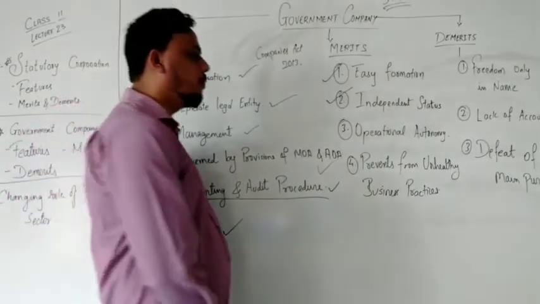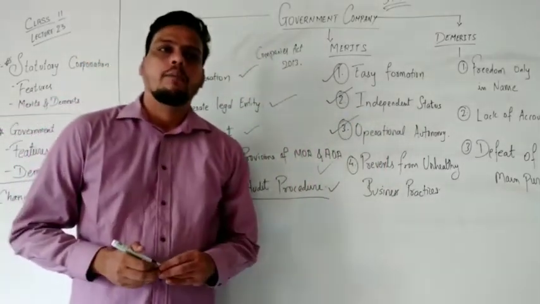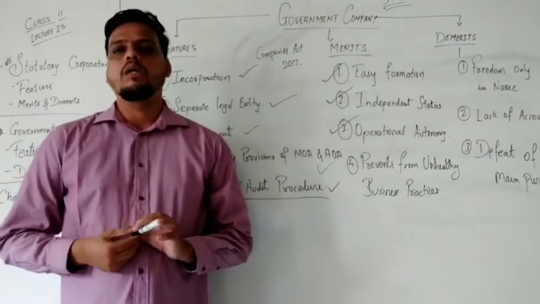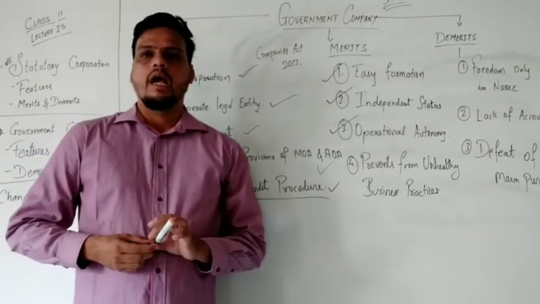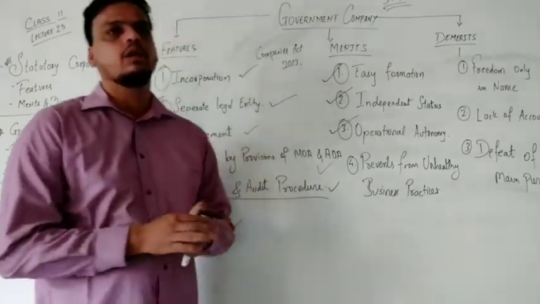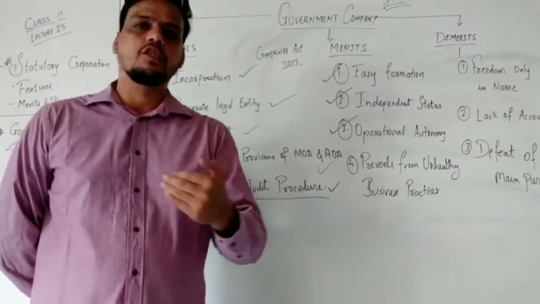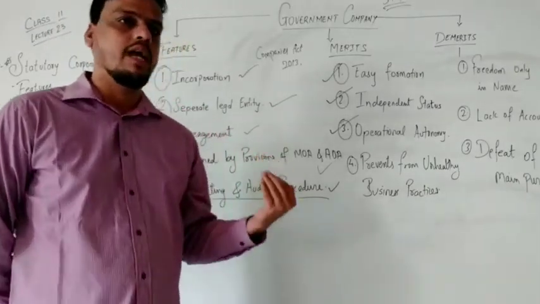The next part is operational autonomy. What about operational autonomy? Every department takes decisions and acts according to the business procedure. The government and the management take decisions for the benefit of the organization.